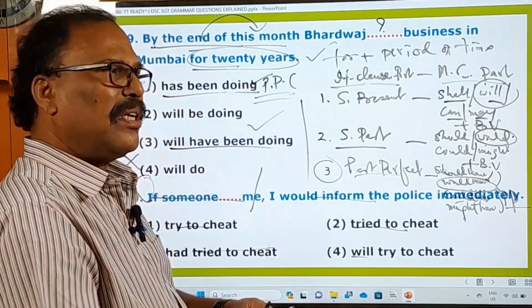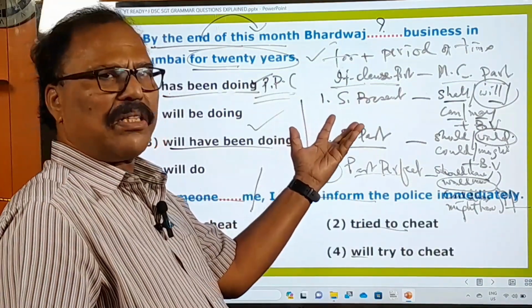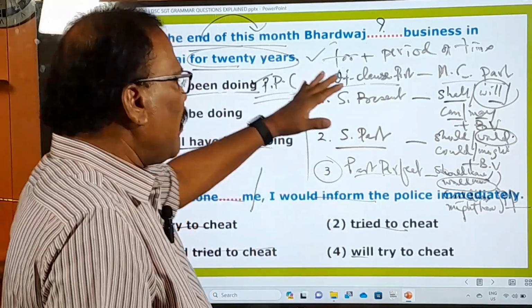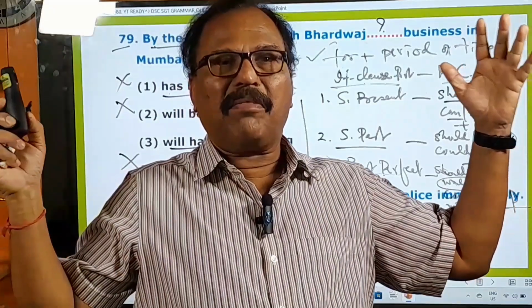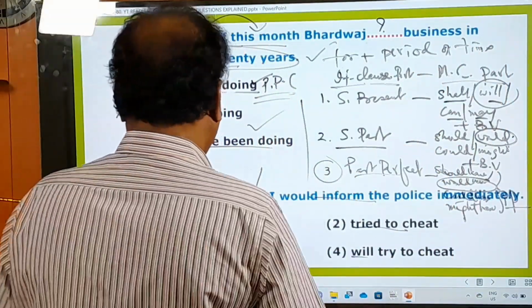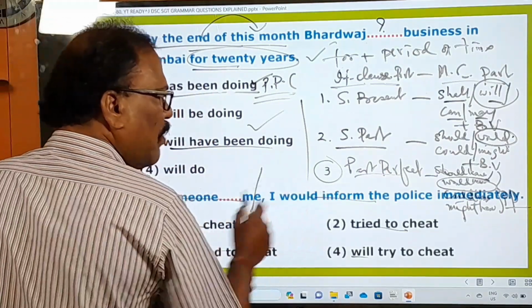Of course, in your forthcoming examination also, you may be given a sentence on this. And at that time, this will be of great help and use to you. So in this way, there are three kinds of patterns with if clause. Okay, and now what is that? If dash me is there. To fill in this blank, you must see the main clause. What is there in the main clause?